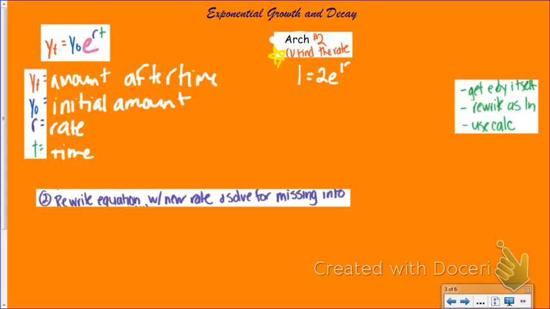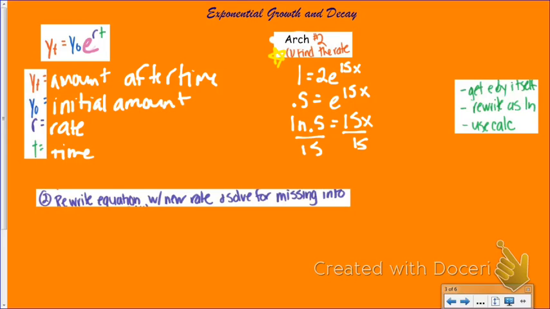That half-life is 15 hours. I don't know R, so that's going to be my x. So after 15 hours, I would go from 2 to 1. So now I just need to solve for x. And the way I do that first is I get e by itself, so I'm going to divide by 2. And then I'm going to rewrite this as a natural log, so that's going to be the natural log of 0.5. And then to solve for x, I just have to divide by 15.